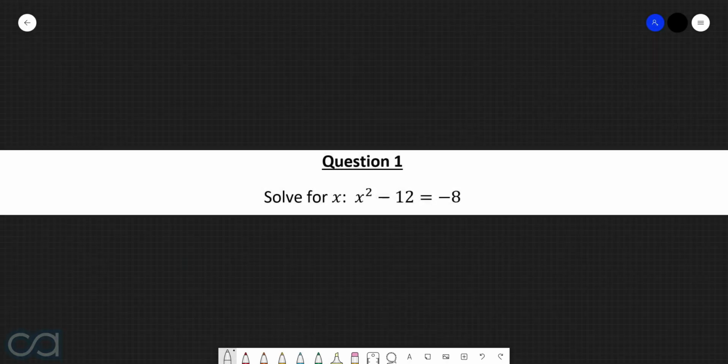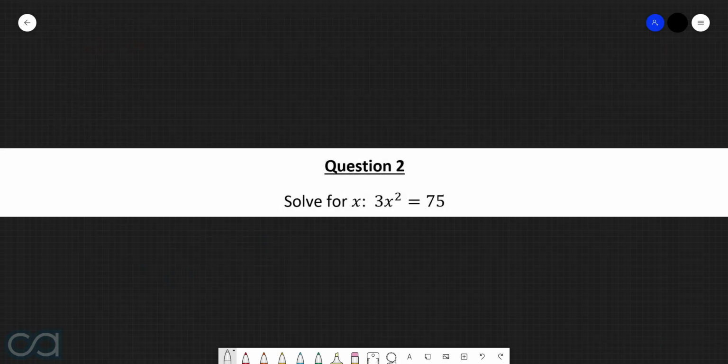Question 1. Solve for x. x squared minus 12 is equal to negative 8. So here we have the equation x squared take 12 is equal to negative 8. The first thing that we need to do here is rearrange this equation to get the x squared by itself. The way that we can do that is we first of all add 12 to both sides. This cancels with this, and so now what we have is x squared is equal to 4. Now we can take the square root of both sides and we get x is equal to plus minus the square root of 4. The square root of 4 is of course 2, so then our final answer is x equals plus minus 2.